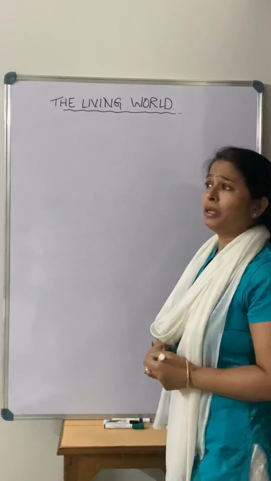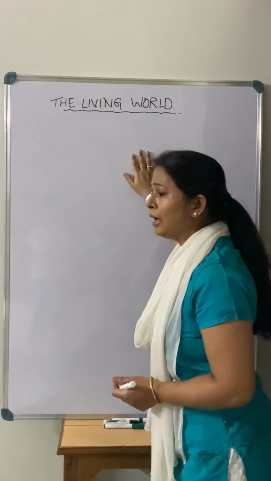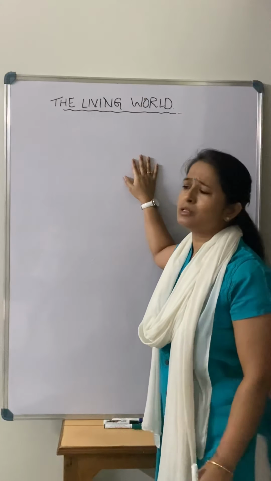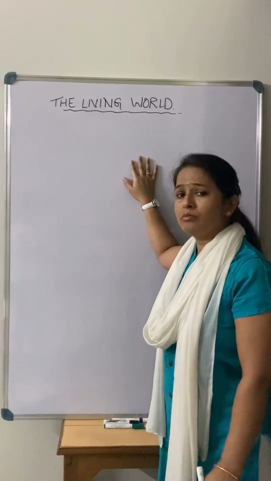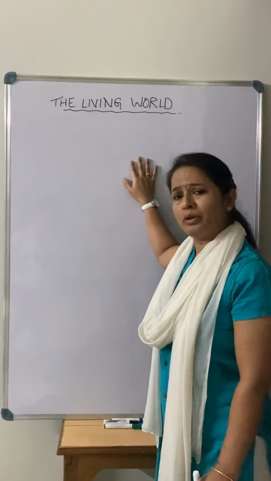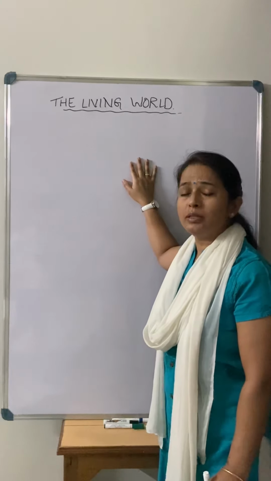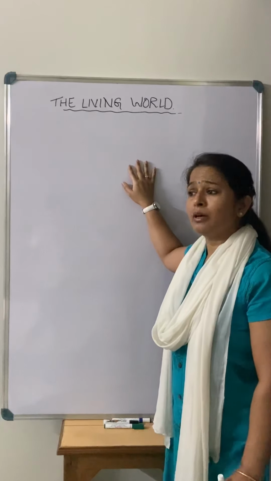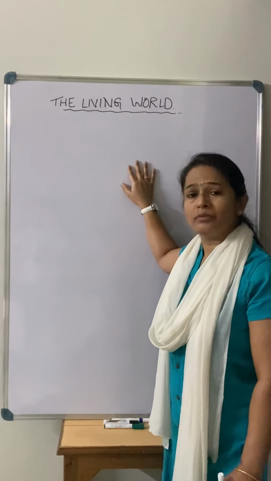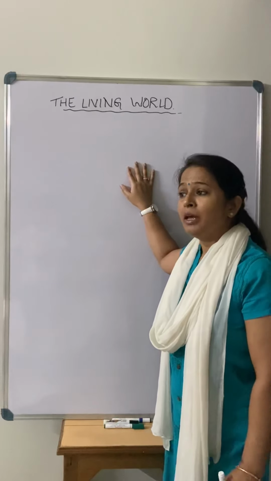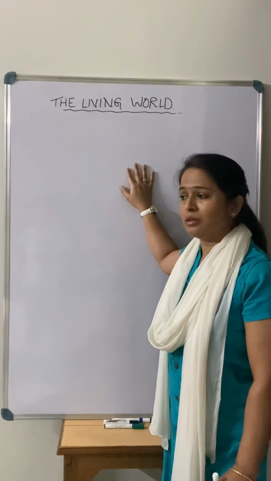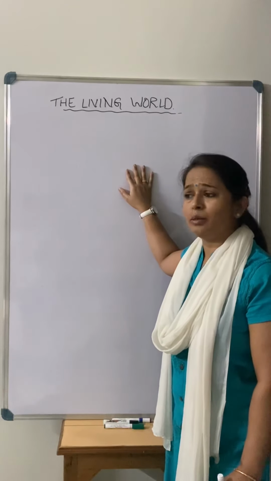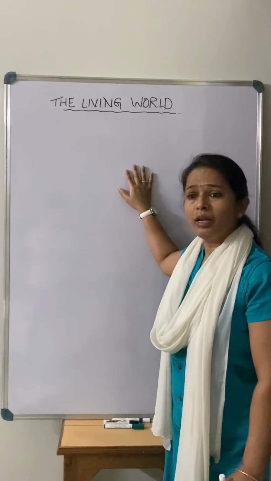So if we talk about the living world, actually this is a very simple chapter, and you may ask me, ma'am, there is no need to study this chapter because we know all the things, how the things are living, how the things are non-living, right? But there are the characteristics on the basis of which we say, okay, these are the living organisms and these are the non-living organisms. If we look at our surroundings, there are a number of things that are living and non-living.